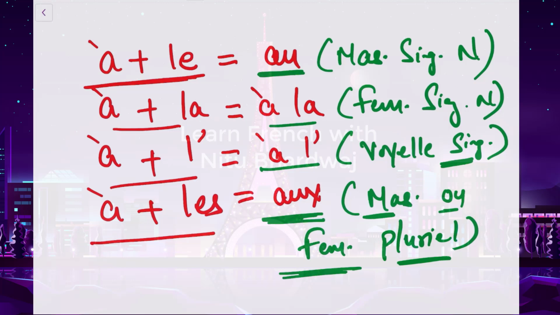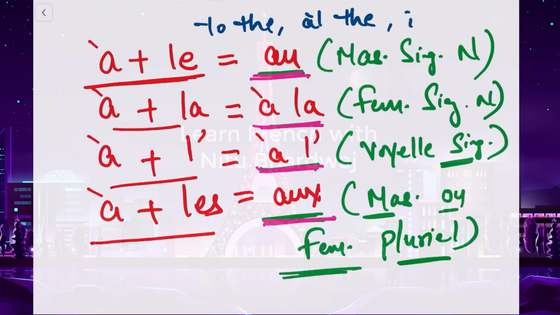So what is the meaning of all these? Au, à la, à l', aux. The meaning is to the, at the, in the. Okay, so there are three meanings: to the, at the, in the. Now we are going to do some examples and it will be clear to you.